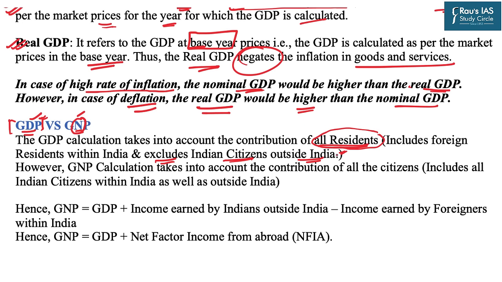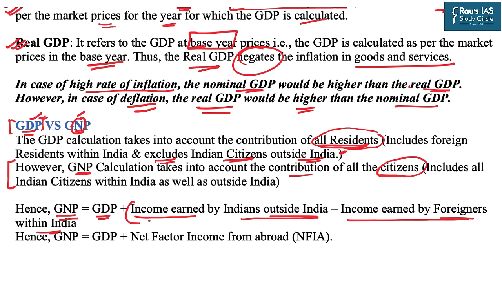We have learned that. But while calculating gross national product, we take into account the contribution of all the citizens. That means the citizens who are within India and the citizens who are outside India. And therefore, we say that gross national product is the GDP plus the income earned by the Indians outside India minus the incomes earned by foreigners within India.